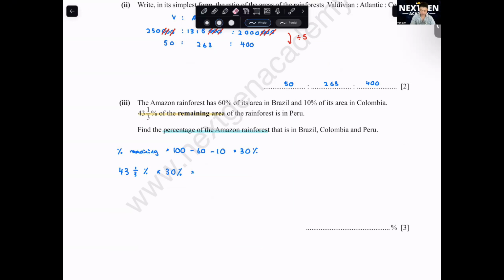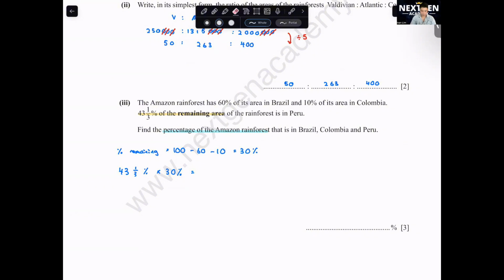43 and 1 over 3%. It means you divide by 100 times 30 over 100. Okay, your calculation, you know how to calculate it? Wait, let me just double check this. 43 and 1 over 3 times 30.